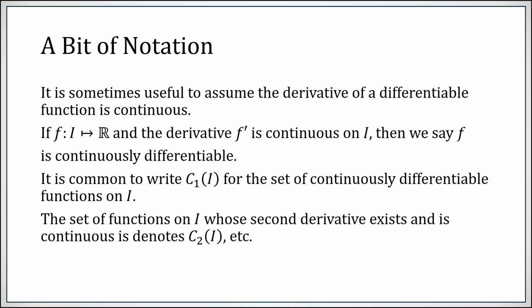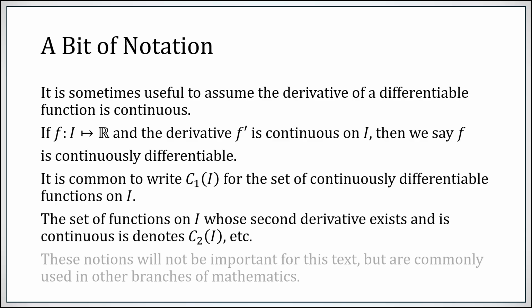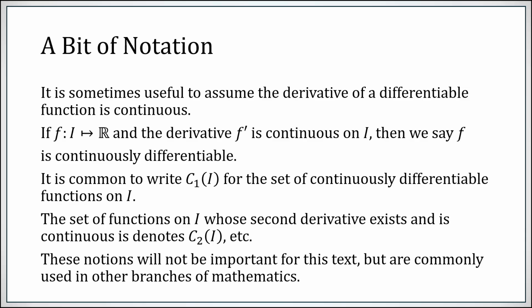C sub 3 has a third derivative and the third derivative is continuous, etc. Now, we're not really going to use that notation, but in some other branches of mathematics, it pops up a lot. So if you see C sub something of a set, that often means it has that many derivatives and that derivative is continuous.